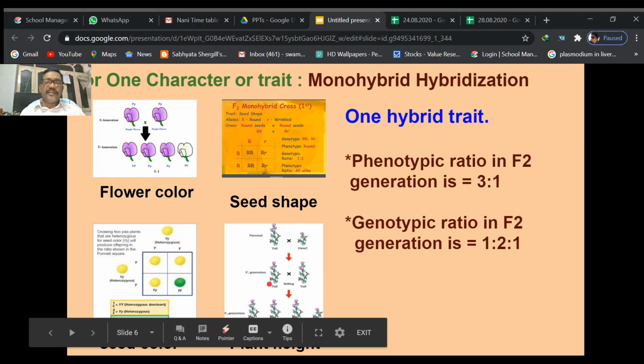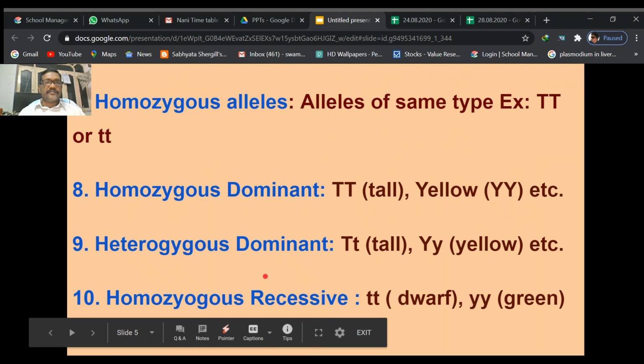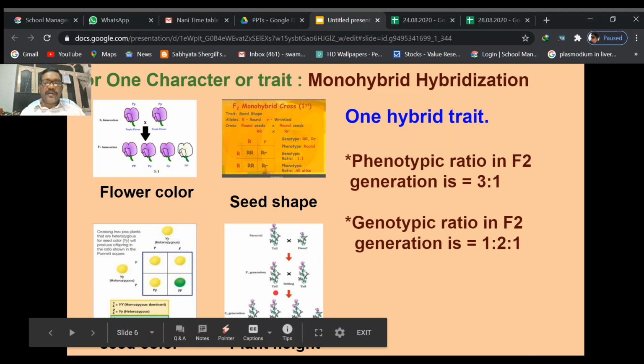Here we can say that already heterozygous dominant, one character we discussed here, heterozygous dominant. In this heterozygous dominant condition, the alleles are capital T and small t. So if capital T and small t are there, capital T is the dominant allele, small t is the recessive allele. So what happens then? Capital T allele is expressed, small t must not be expressed. If the capital T is expressed, what happens? Automatically the plant will become tall. So in the F1 generation, he found that all the plants are tall.